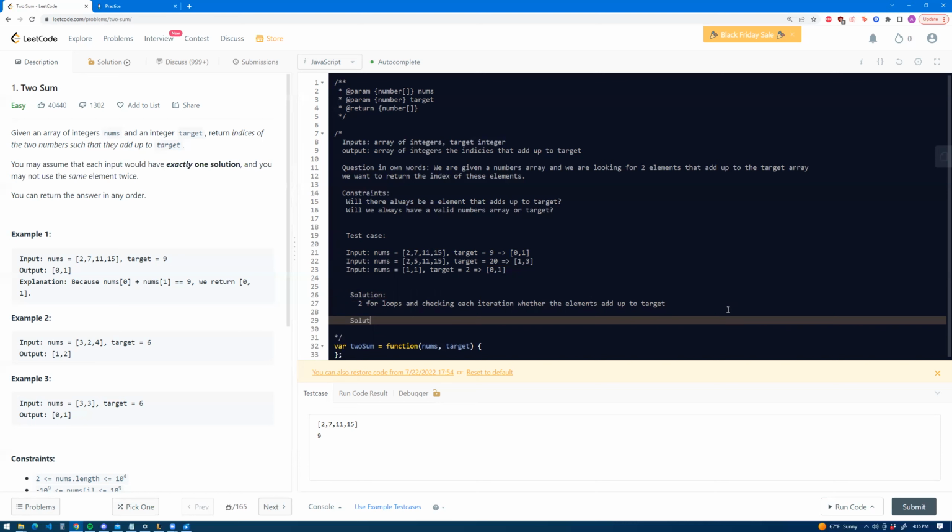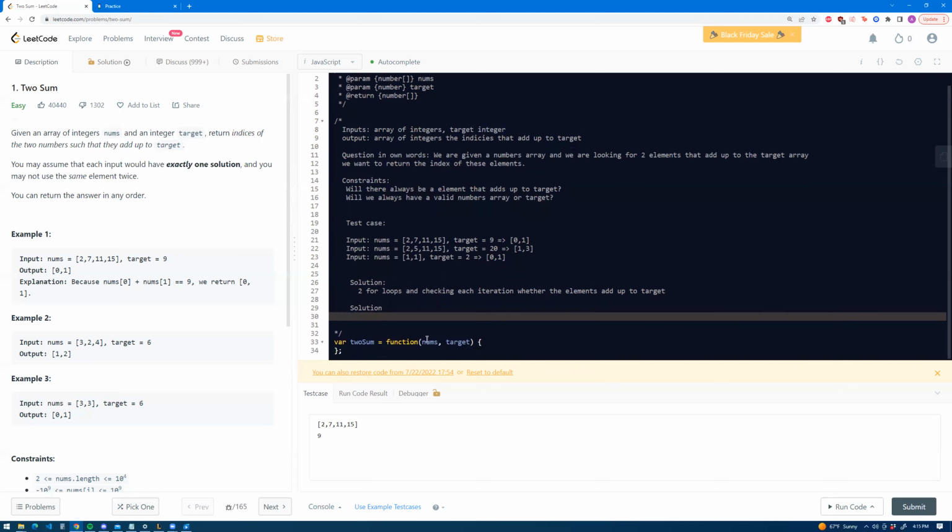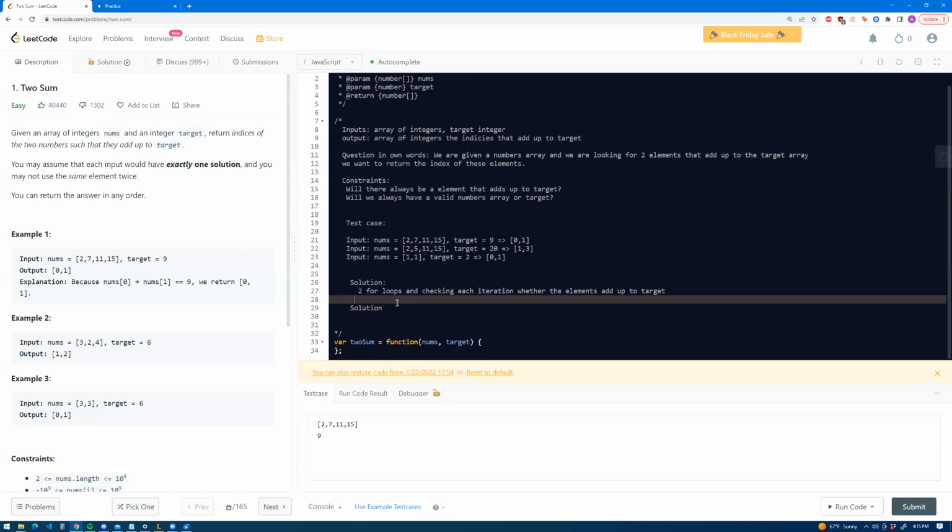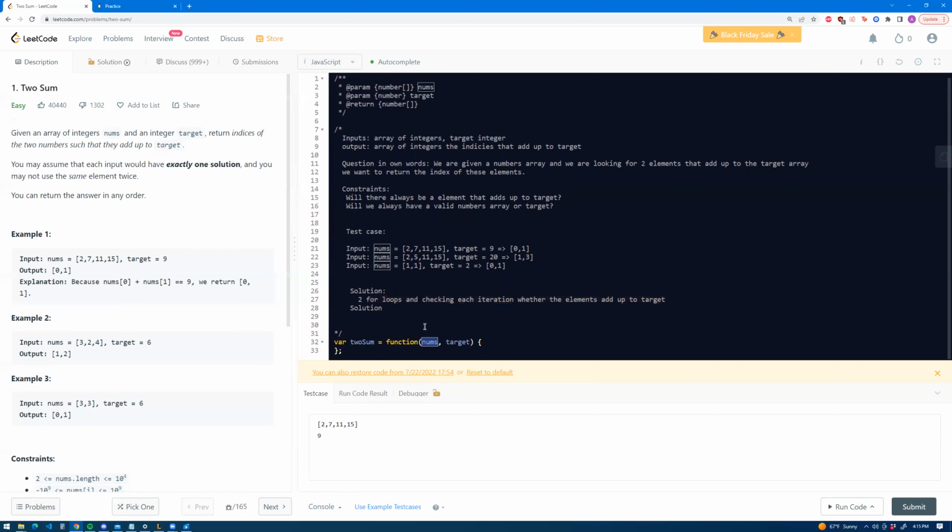And with the hash map, we only need one for loop, but we just store each element of the numbers array into the hash map. And when we loop over the, so let me actually write this out. So it's going to be a hash map, and then we're gonna loop over the numbers array. Then we're gonna check if the element, or no, we're gonna create a variable. So create a variable that calculates the difference between the current element and the target element.